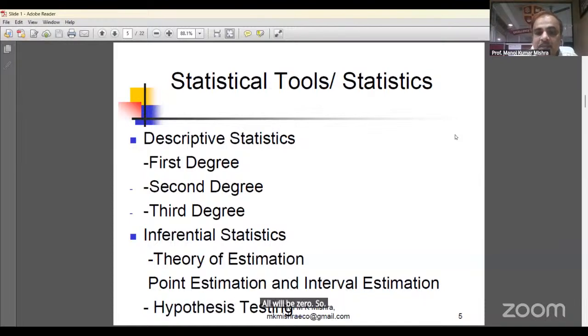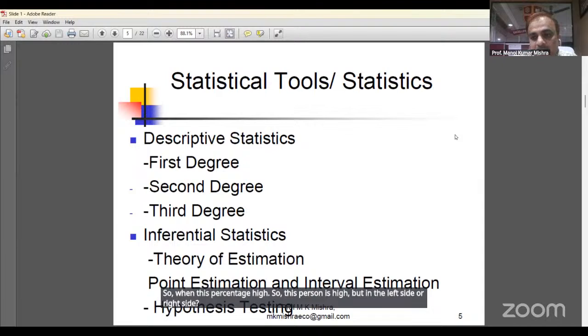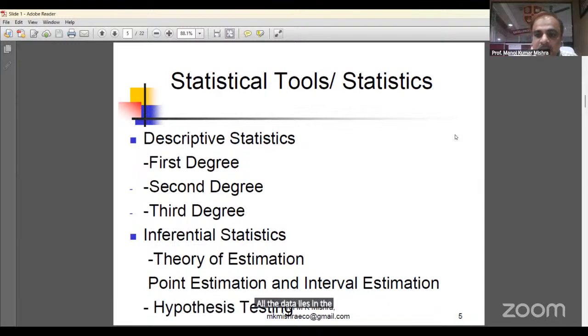So we can calculate by this. When dispersion is high, the data may lie on the left side or the right side. By knowing this, we apply the third degree, skewness and kurtosis.